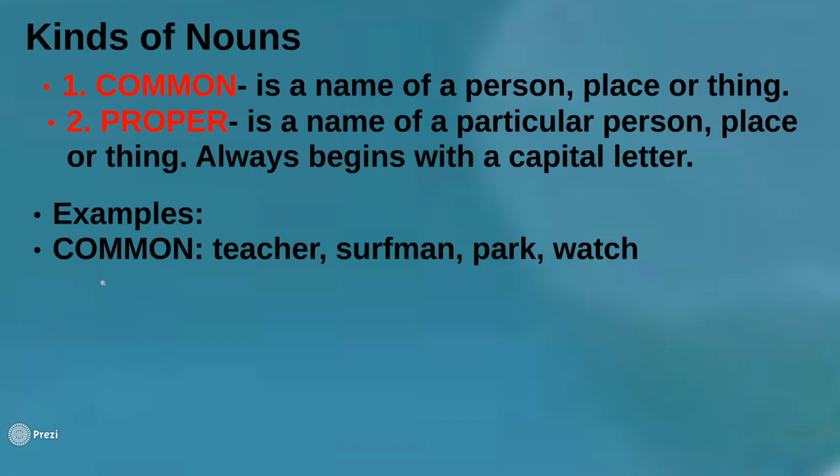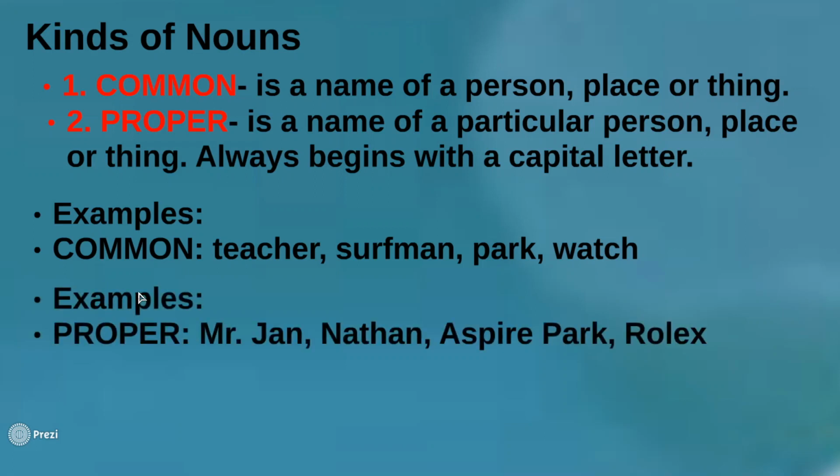Now let's go to the opposite, which we call the proper noun. When you say teacher, the exact particular name of the person is Mr. John. You can say Mr. Brown, Mr. White, something like that, Mr. Mix, Mr. Etheridge. These are examples of proper nouns. So with proper nouns, you know particularly or certainly the name of the person, the name of the place, or the name of the thing. We can write here also Nathan. Nathan is one of the characters of the story, so it is an exact particular name of the person. Aspire Park is an example of a place. This is a particular name of a place.